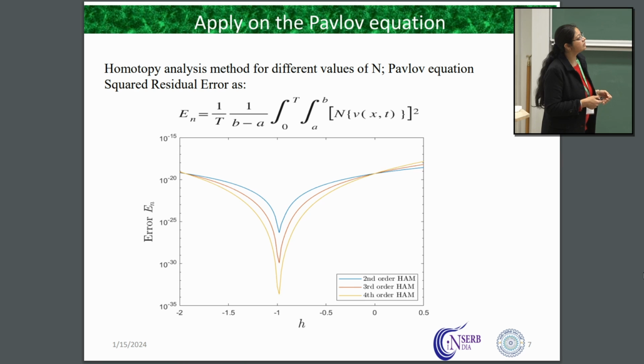And this is our nonlinear differential operator N, and v(x,t) is our final value. When we have substituted the initial guess, then we get this final value. So this is our squared residual error as a result of this HM approach. And when we applied it, we can see the error.